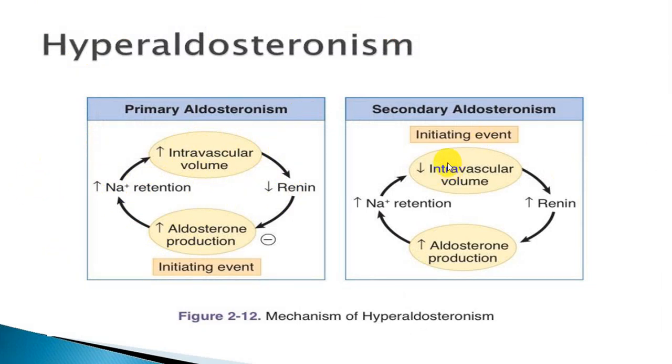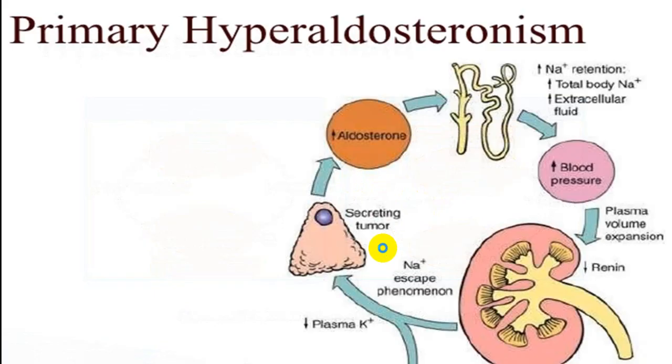While in secondary, decreased intravascular volume will have increased level of renin, increased aldosterone production. So you will usually have high renin, high aldosterone, while this will be low renin, high aldosterone. So this becomes secondary, and because of increased aldosterone, sodium retention along with hypokalemia and metabolic alkalosis.